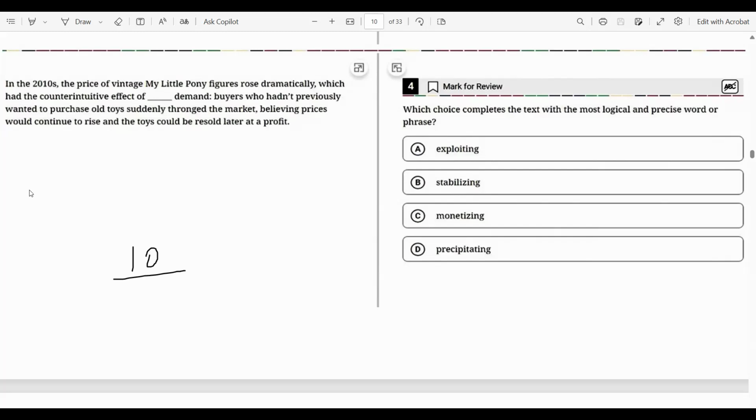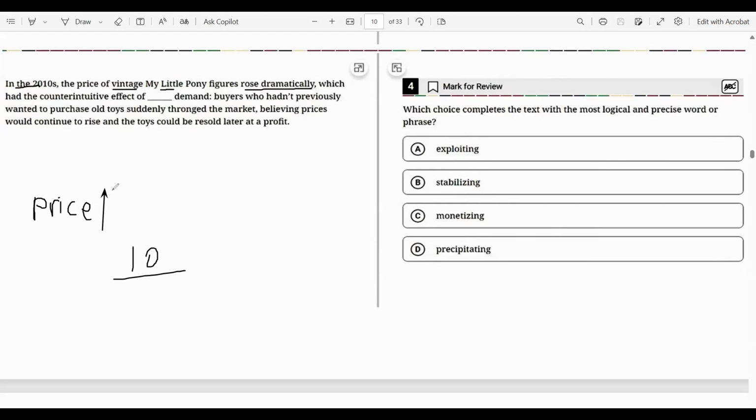In the 2010s, the price of vintage figures rose dramatically. So we have a price factor, saying that price increased. The price of vintage My Little Pony figures rose dramatically.